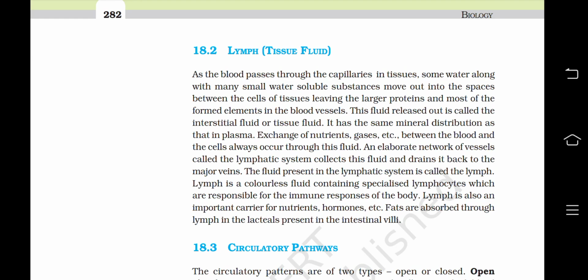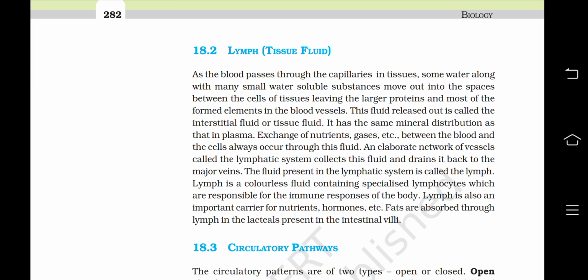An elaborate network of vessels called the lymphatic system collects this fluid and brings it back to the major veins. The fluid present in the lymphatic system is called the lymph. Lymph is a colorless fluid containing specialized lymphocytes which are responsible for the immune responses of the body. Lymph is also an important carrier for nutrients, hormones, etc. Fats are absorbed through lymph in the lacteals present in the intestinal villi.